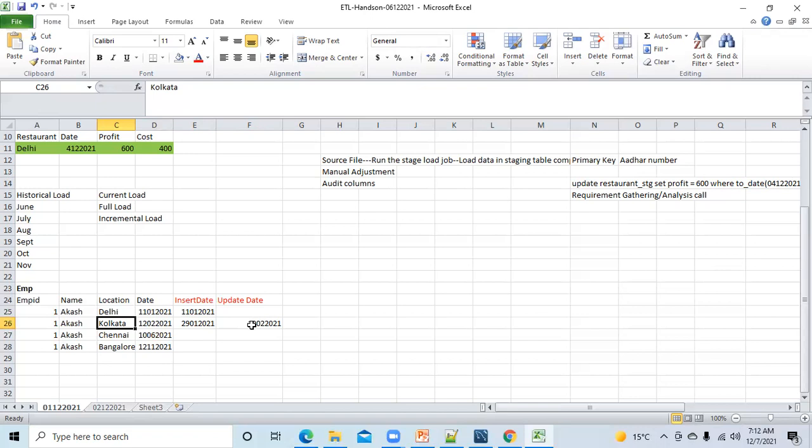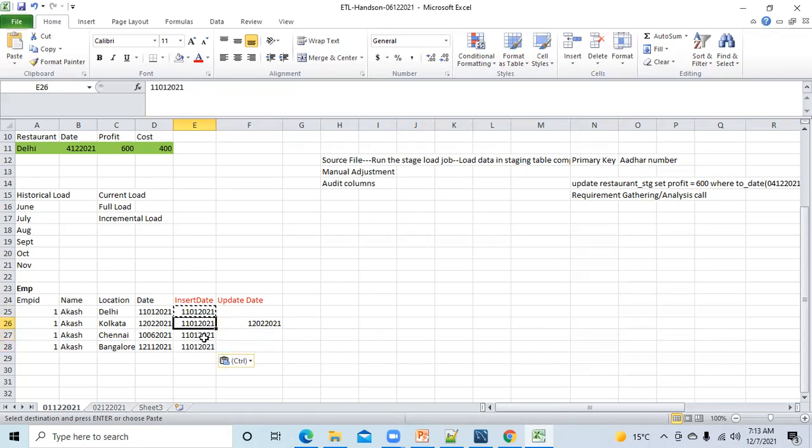So from this you can understand that this record was inserted on 29th January 2021, and the record was updated on 12th February 2021. So on 12th February he was transferred to Kolkata. Similarly, suppose here it is 10th January 2021. Or else, just keep it simple. I will tell you about SCD later, it will be easy to understand.